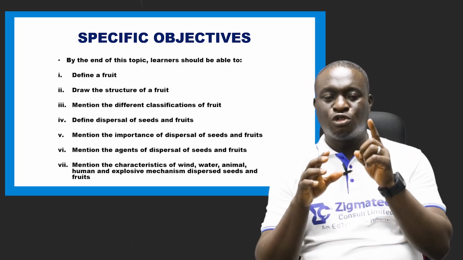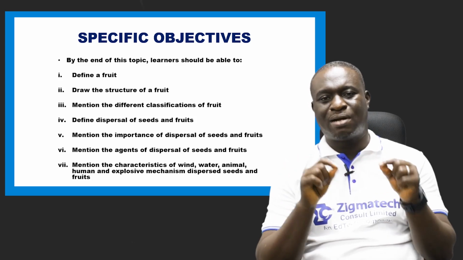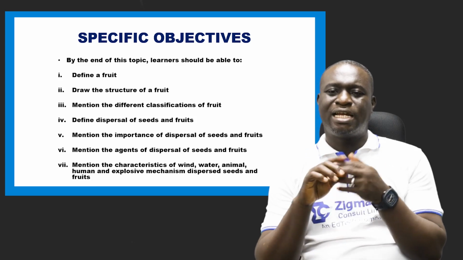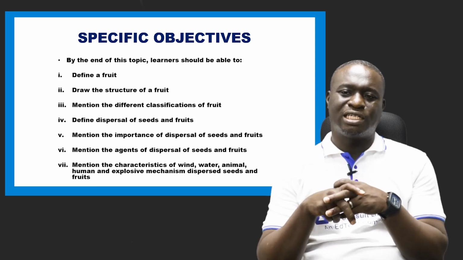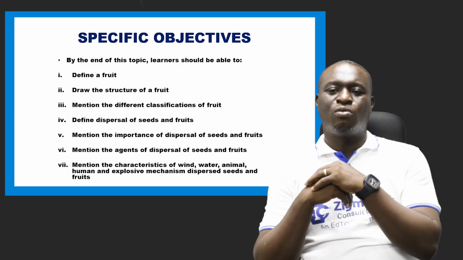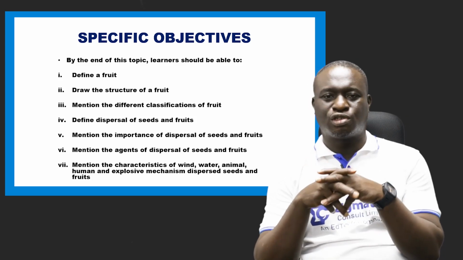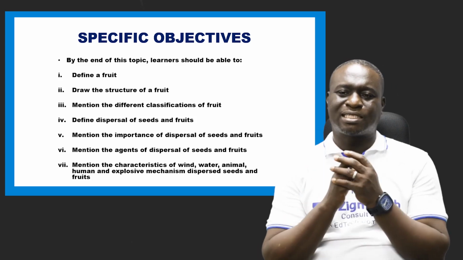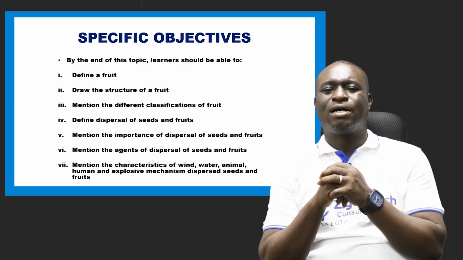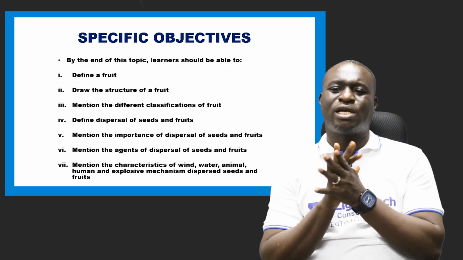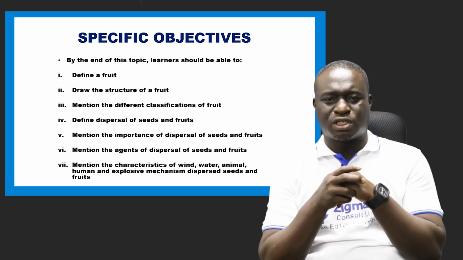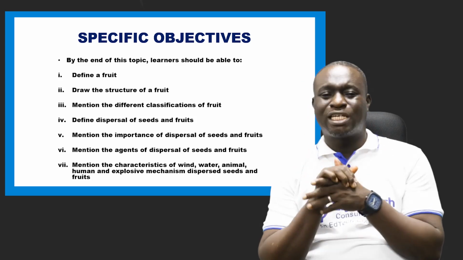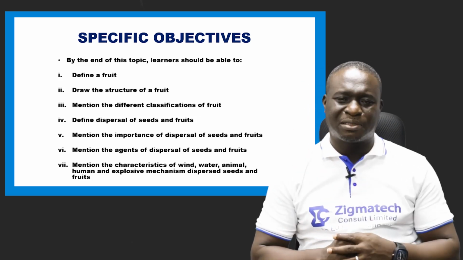It is actually for you to be able to identify the parts of the fruits and what they are used for. And then number 3 specific objective is that you should be able to mention the different classifications of fruits. You should also be able to define what we call dispersal of fruits, and also mention the agents of dispersal of fruits. Be able to mention these agents. And also you should be able to tell us the importance of this dispersal.